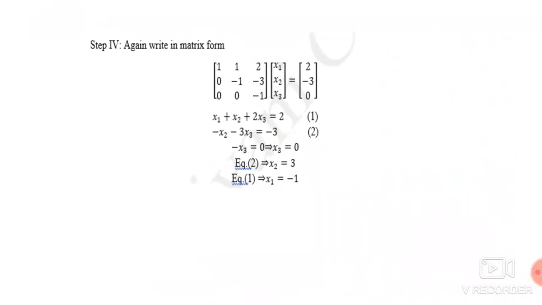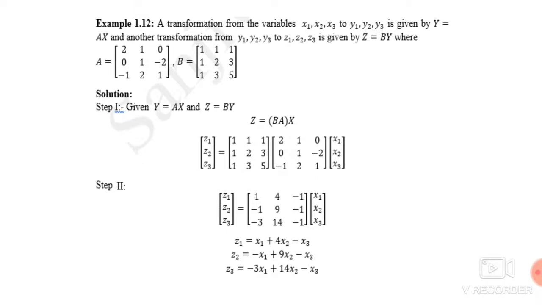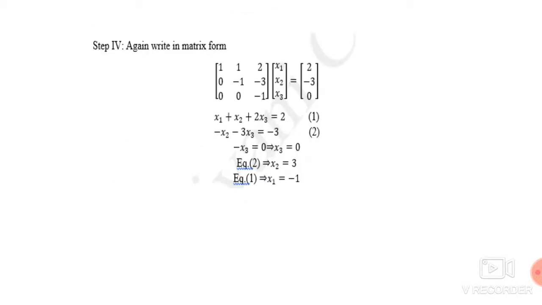Now see, next example. Next example is a transformation from the variable x1, x2, x3 to y1, y2, y3 given by y is equal to Ax. And another transformation from y1, y2, y3 to z1, z2, z3 is given by z is equal to By.